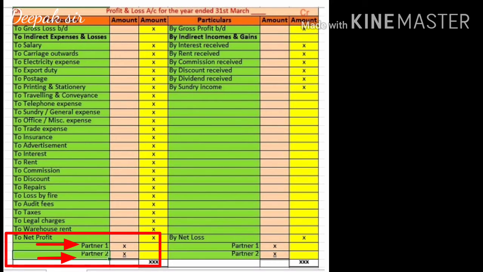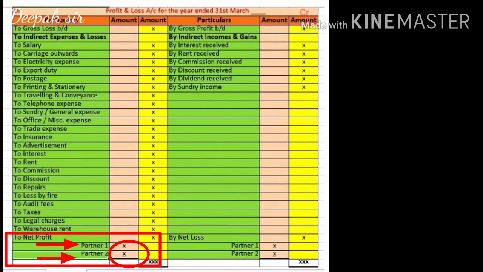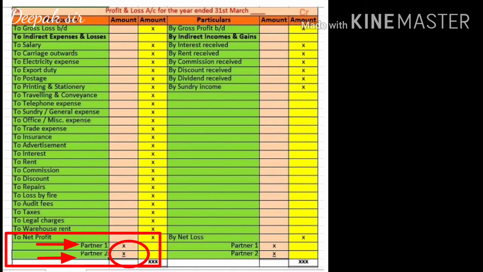If we divide it equally among both the partners, each partner will get 5,000 rupees, which will come in the inner column. We were not writing this in the 11th standard; we were just recording the net profit. But from now onwards, whenever we get a net profit, we have to divide it either in the ratio, or in the absence of a ratio, equally among both the partners.